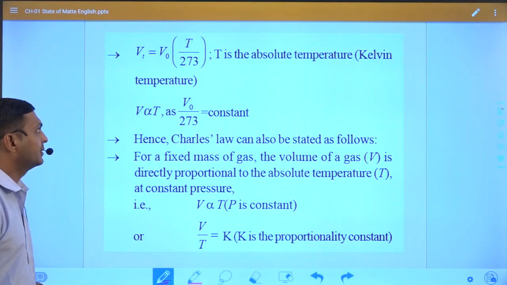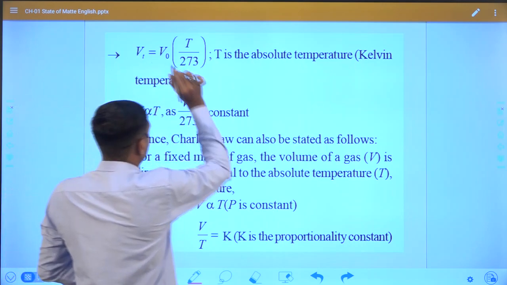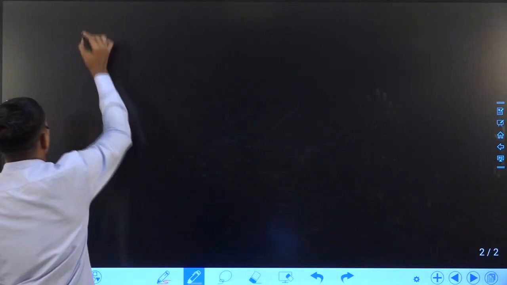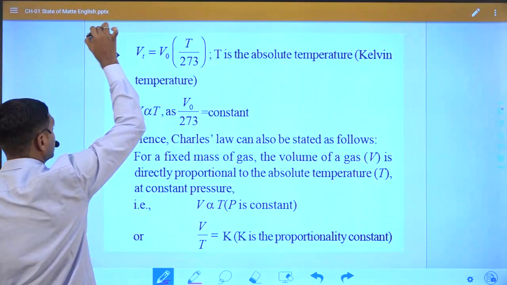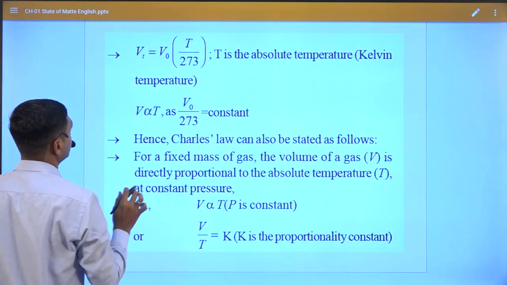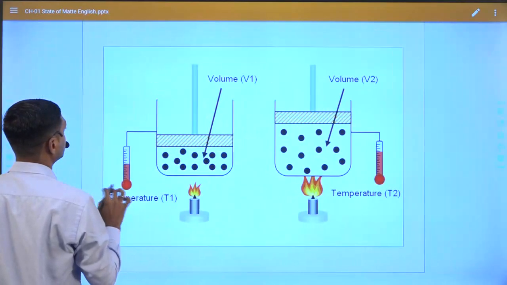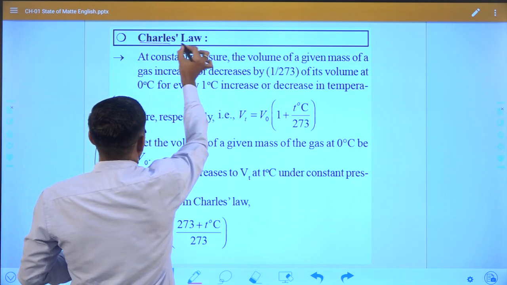Suppose you can see here, first of all we will try to understand the Charles law. So what Charles stated, you can see here what Charles observed.